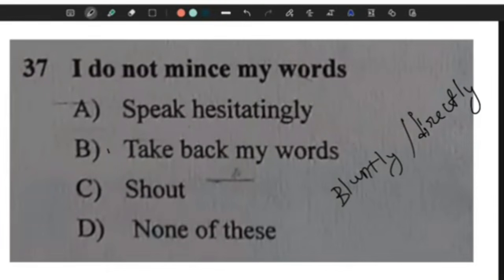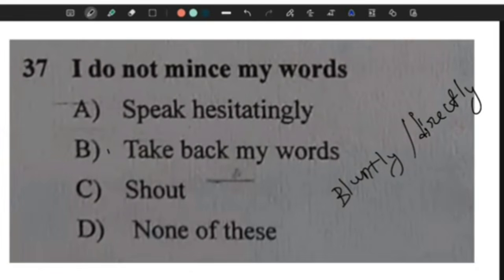Question 37. I do not mince my words. Do not mince my words means to speak bluntly or to speak directly without any concern or without any hesitation. So option D is the correct answer, none of the above.